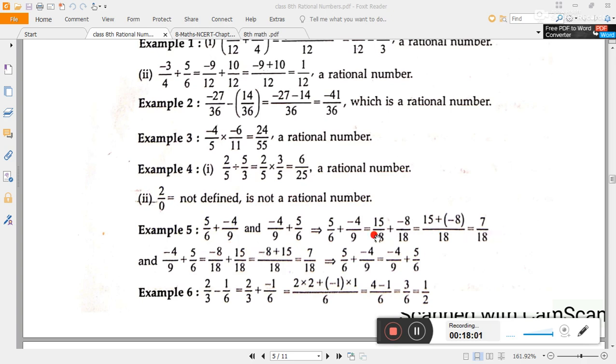So we get 15 by 18 plus minus 8 by 18, and the answer is 7 by 18. Again, after changing their order to minus 4 by 9 plus 5 by 6, finally we also got the answer 7 by 18. That's why we can say that the commutative property is checked here.